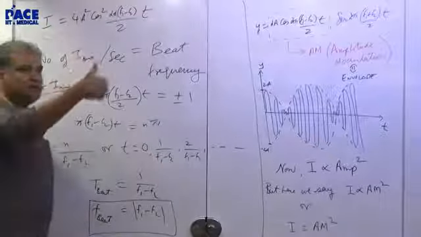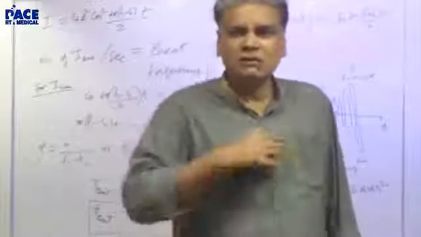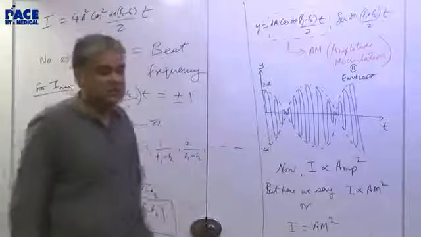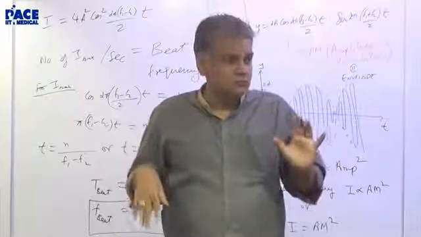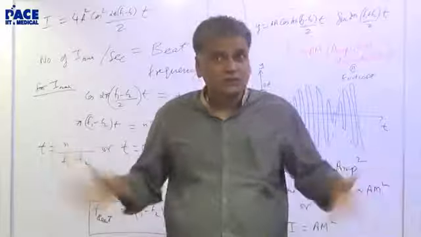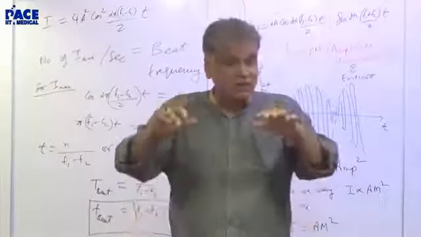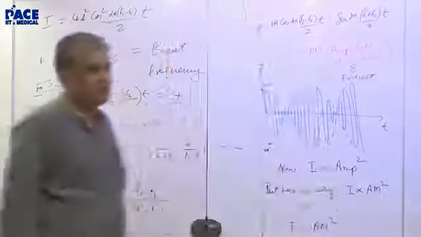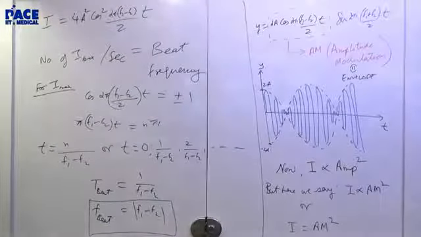So in the example I said 100 and 98. What will be the beats? 100 minus 98, 2 beats per second. That's all. We don't even say per second, 2 beats बोलते हैं. So it's actually 2 beats per second. See, simplest of ideas, if you have a tabla, you have 2 sides, and you don't do the same thing on both sides. The hand movement itself is different, right? ढोलक दोनों तरफ ऐसे एक ही साथ पीटते हैं. You do something else on both sides. So one is giving F1, the other is giving F2, and you get F1 minus F2 as the beats. You can have more than 2 frequencies. This is the simplest example we have taken.